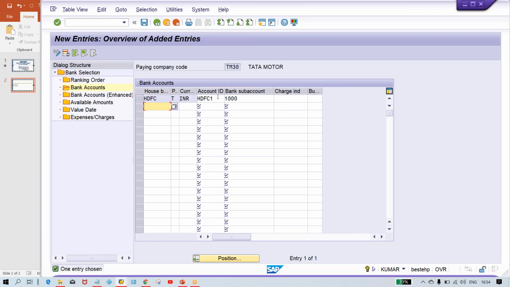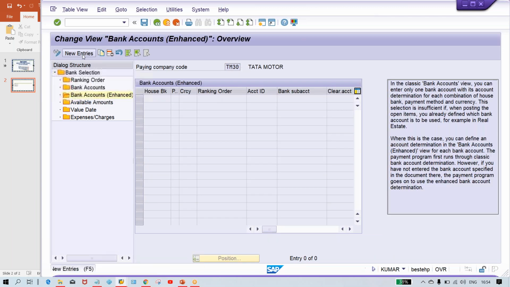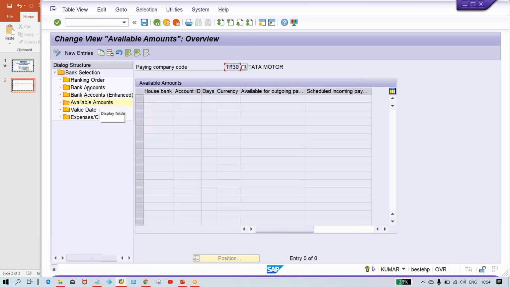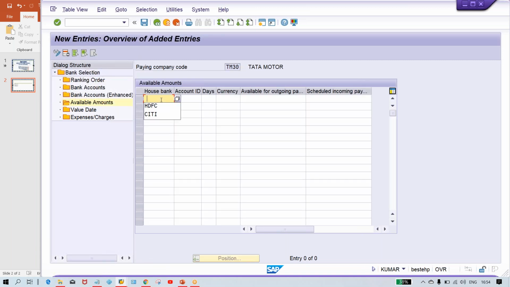Okay, there is a logic, guys. Here there is a logic. I'm explaining only the configuration part, so leave it. Now double click on your bank account enhanced. Okay, give your payment method, ranking order 1, account ID, give a sub account and save it, and then available amount. This logic I have also already explained, guys, in my live classes. Hope you guys are able to remember.